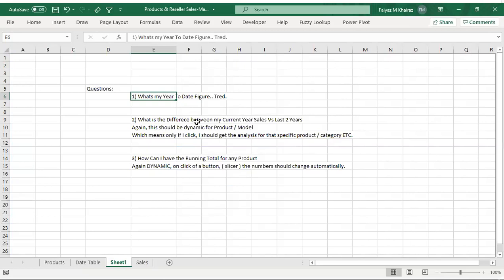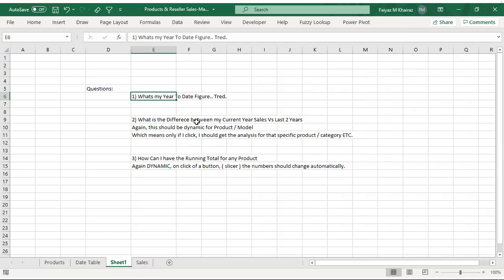Now it's not that you are not doing this in Excel, but the problem is, can you really make it dynamic? Dynamic means you click a button. If I say product, I get that product information. If I click on color, I get that color information. If I have a different table, like a category or a subcategory, just by click of a button, I should get that data. So automatically the entire pivot table should change to show me that information.